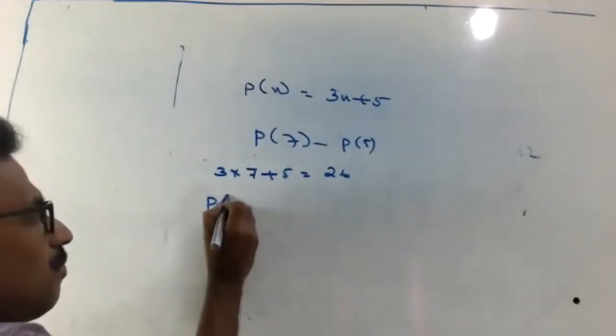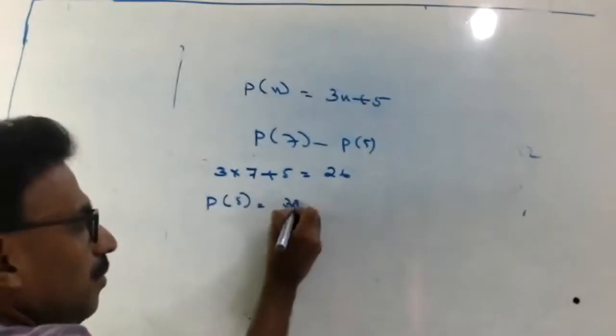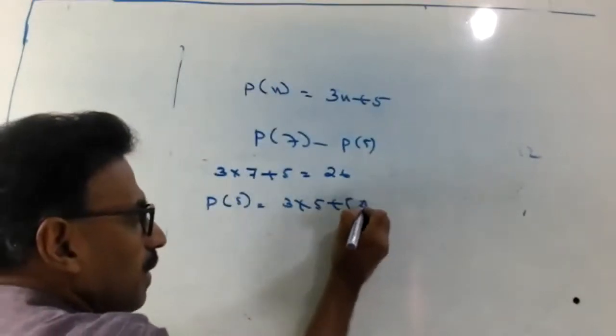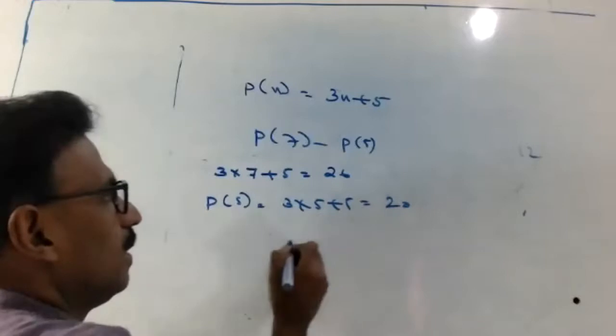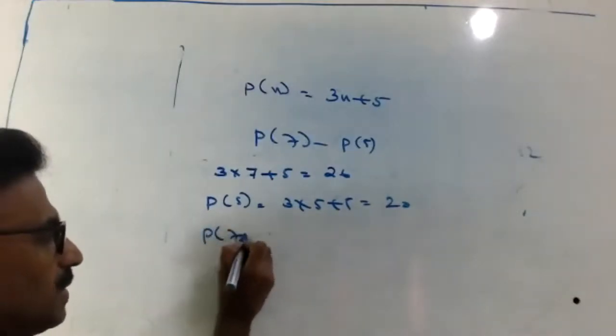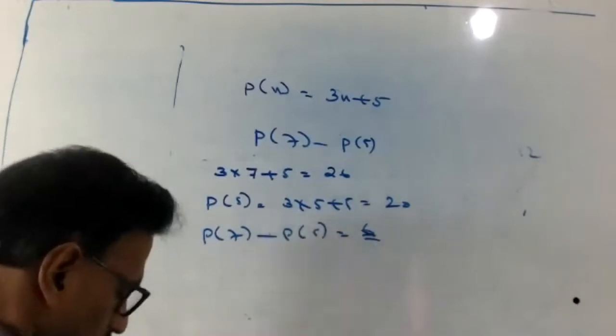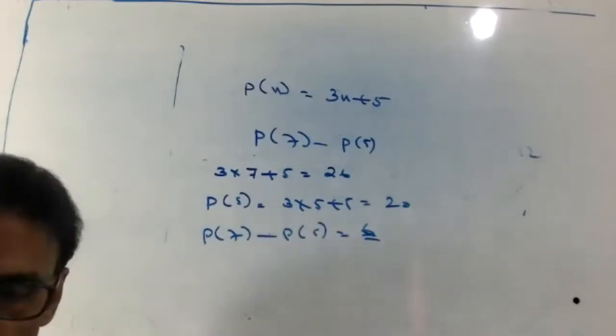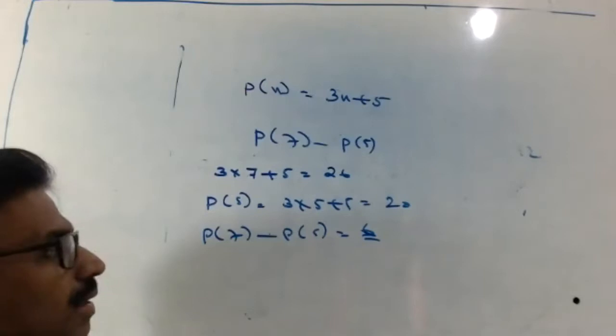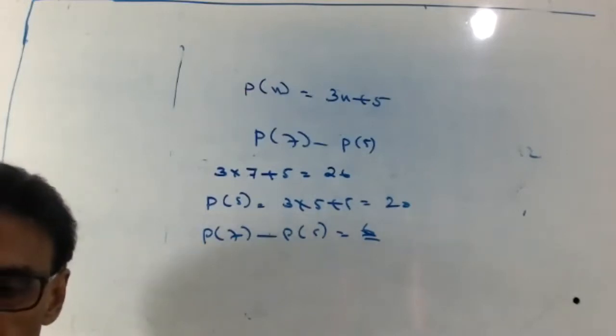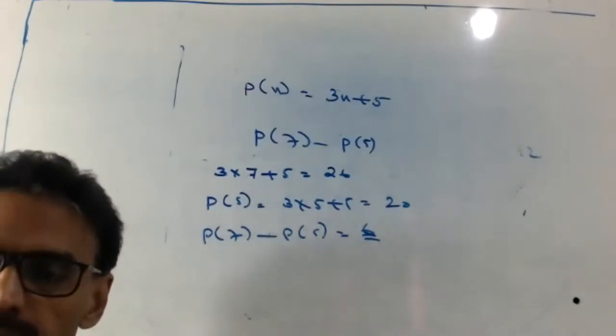P of 5 is 3 into 5 plus 5 equal to 20. So therefore, P of 7 minus P of 5 equal to 6. Okay, clear all? The final answer is 6.